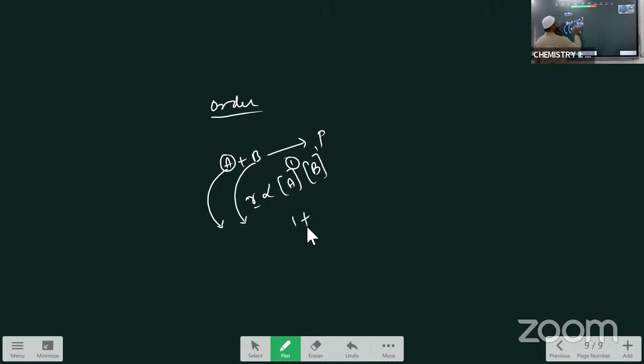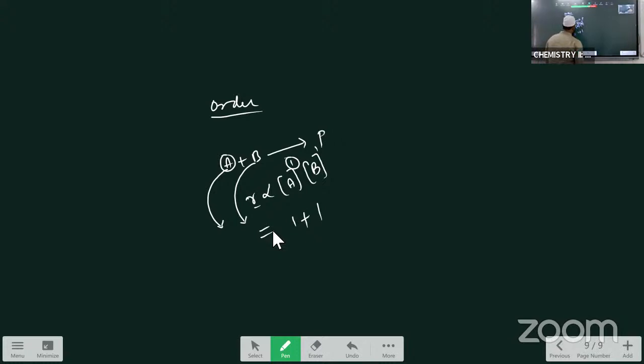In which equation? The rate law equation. First we write the rate law expression, then we find the powers of the concentration, then we add those powers. The sum of the powers of the concentration in the rate law equation is called the order of the reaction. This is the definition. Order values are experimental values. Without experiment we cannot predict these order values. All these order values are experimental values, and they may sometimes be negative, sometimes equal to 0, and may be positive or negative.